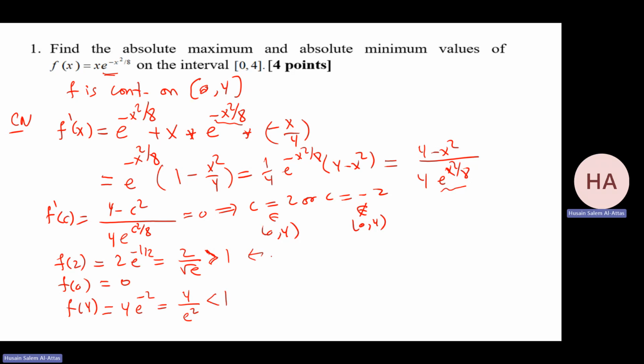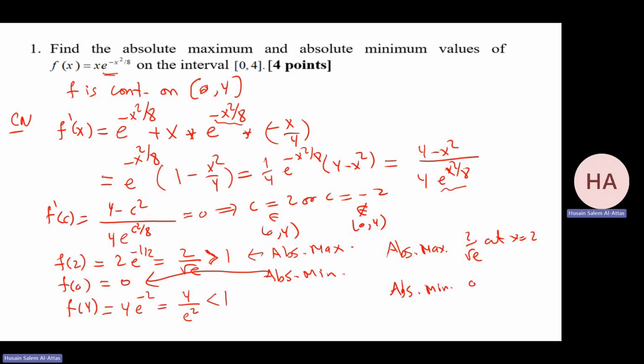So this will be the absolute maximum, and this will be the absolute minimum. By the way, these two values are positive, so 0 is the absolute minimum. So I have absolute maximum 2 over root e at x equal 2, and I have absolute minimum 0 at x equal 0.